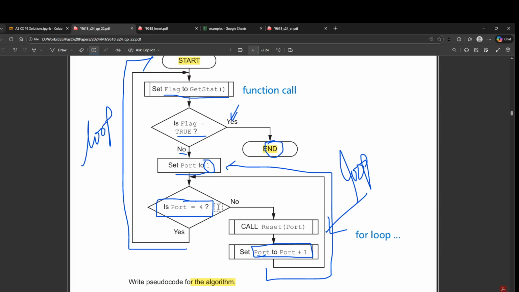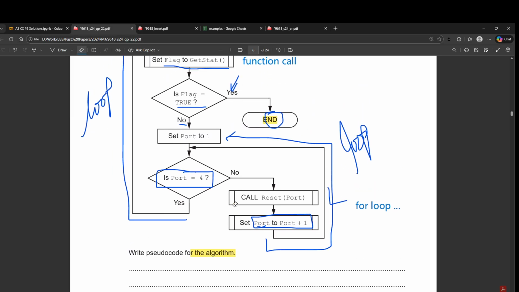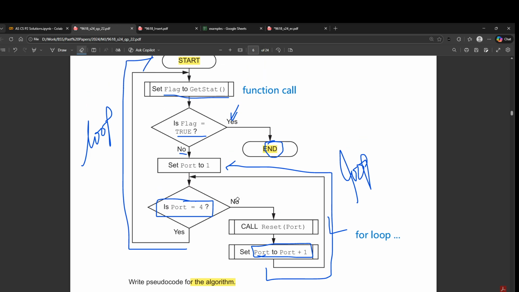And at the 4th iteration, when it becomes yes, so we restart. What does reset port do? This part. So we are giving it an initial value of 1. And reset port, it says call reset port. Okay, this is just some module. This is just a procedure call. We don't know what it is doing and we don't need to know. They just asked us to convert this into the pseudocode. Okay. This is incomplete code, okay?